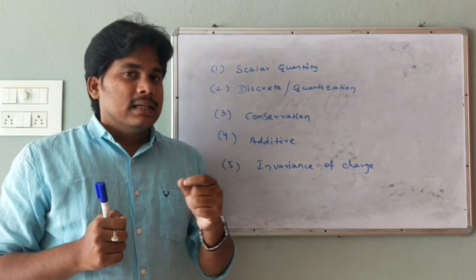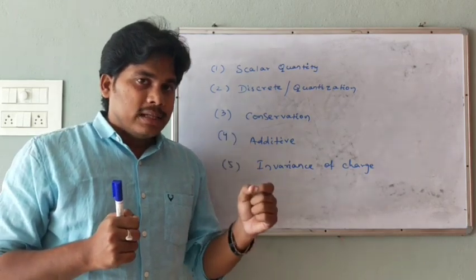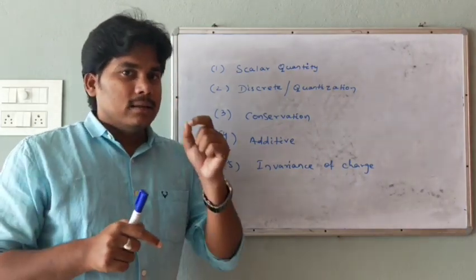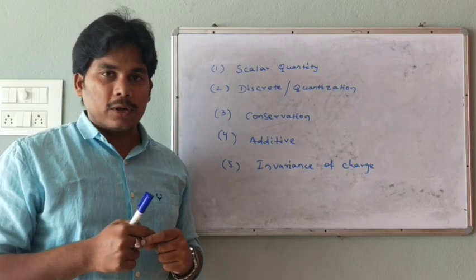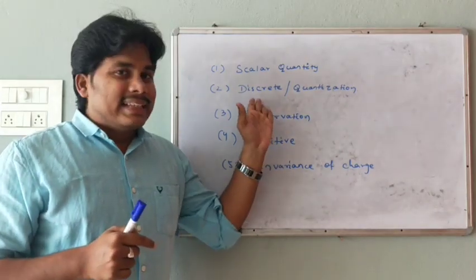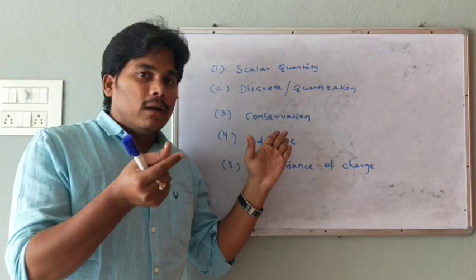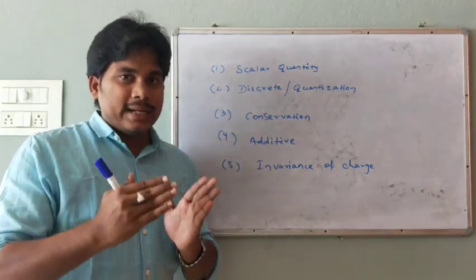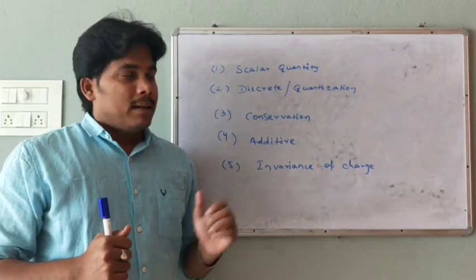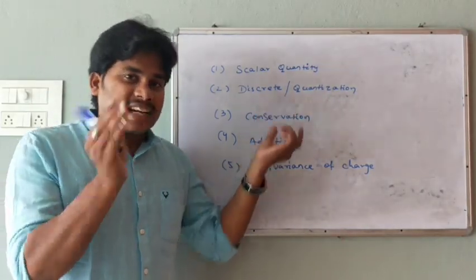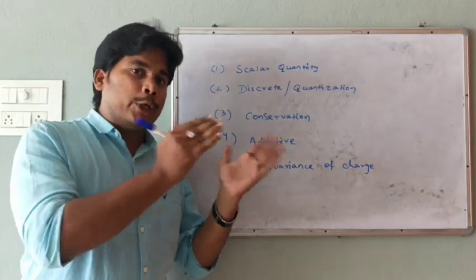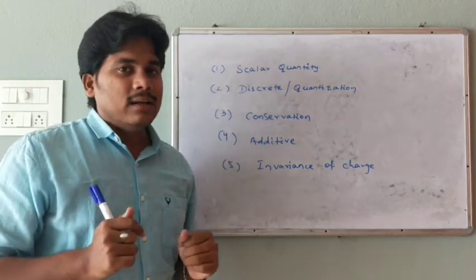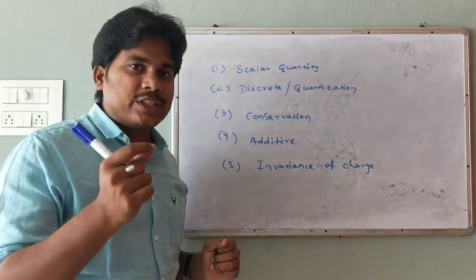It implies that the charge of any body is an integral multiple of e. This e is nothing but the charge of an electron or proton. That's why this integral multiple implies a discrete nature, which means a packet nature. It is not a continuous nature, not a fractional part or a continuous part. Rather, it is in packets, that is, discrete. Understand? And thirdly, we will see conservation of charge.